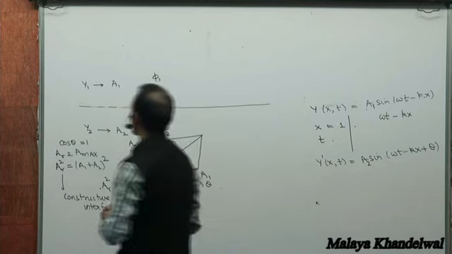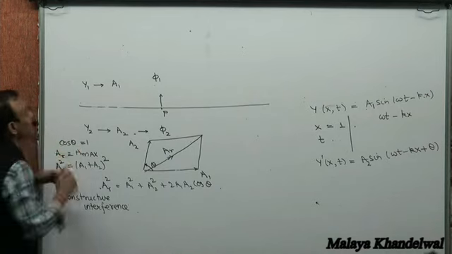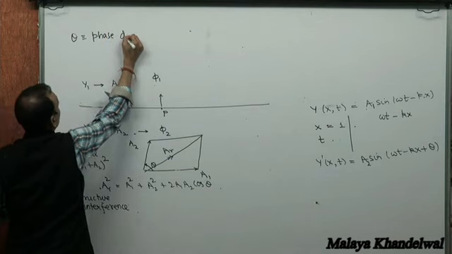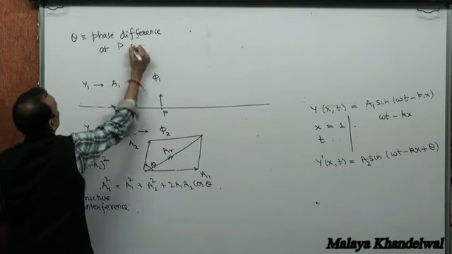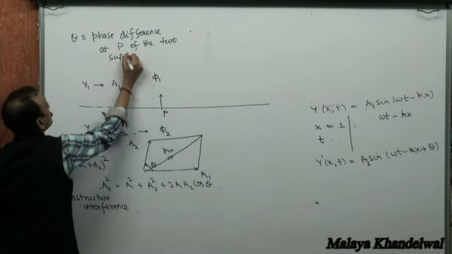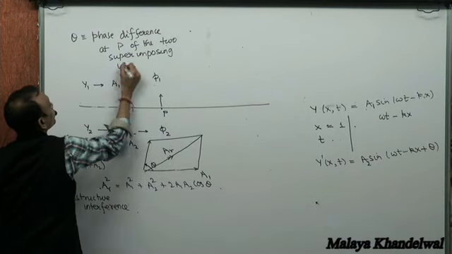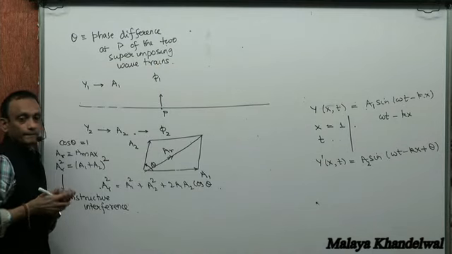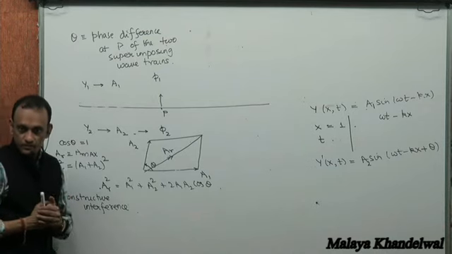Theta is the phase difference between the two superimposing wave trains at P, right?